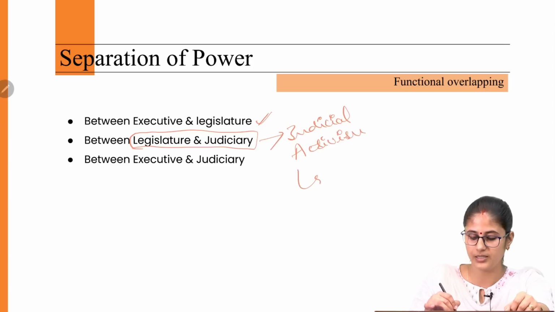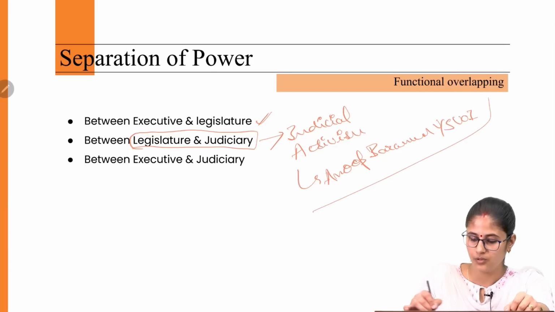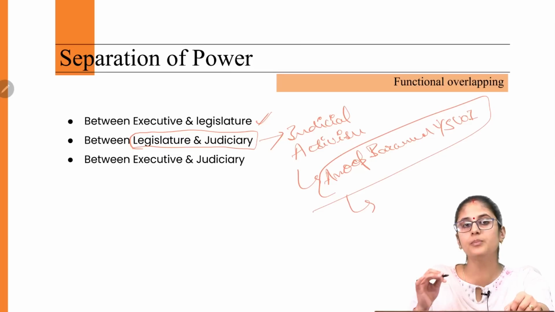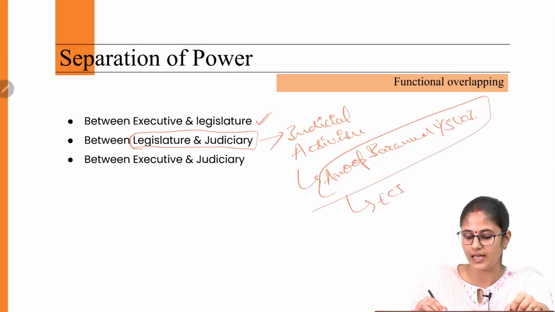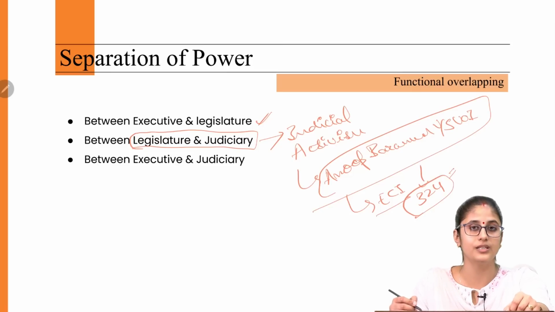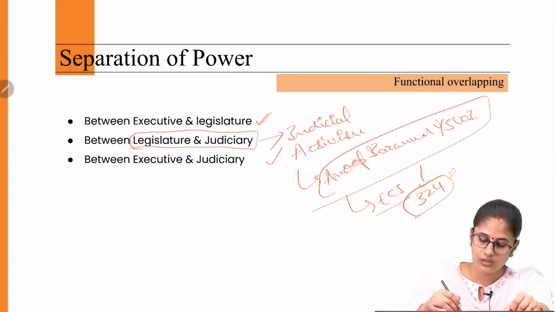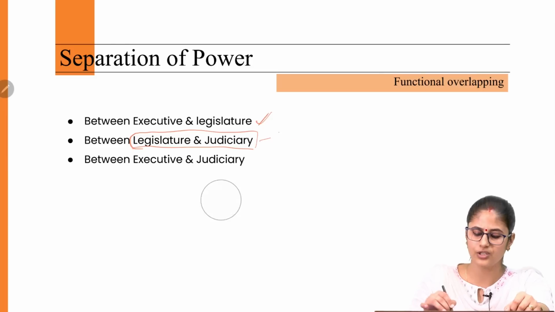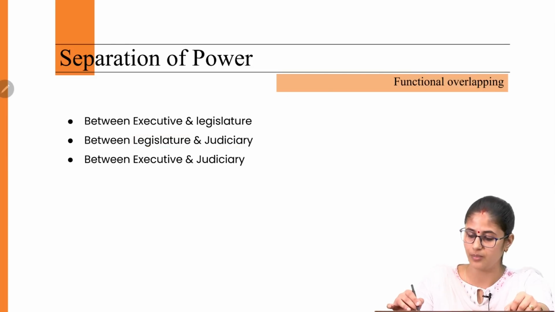For example, in the recent Anoop Baranwal versus Union of India case, the Supreme Court basically changed the appointment procedure of the members of ECI. However, this power was given to the Parliament under Article 324 of the Indian Constitution. So, in the form of judicial activism, we are witnessing violation of the doctrine of separation of power.